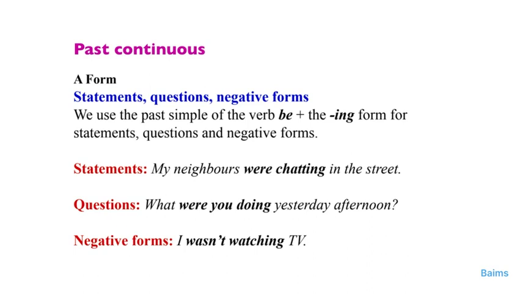For the questions, what were you doing yesterday afternoon? The negative form of the past continuous is only to add not to was, so was is wasn't. Were is weren't. I wasn't watching TV. This is the negative, only by adding not to the verb to be.